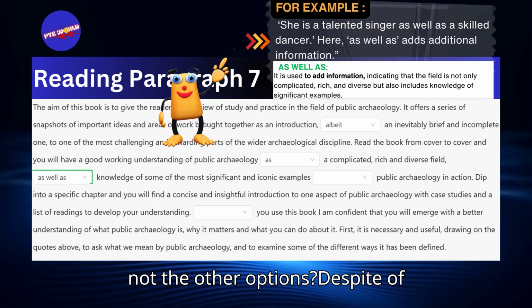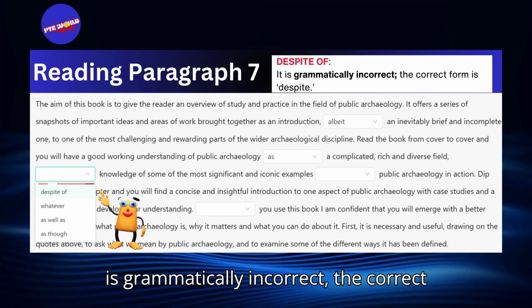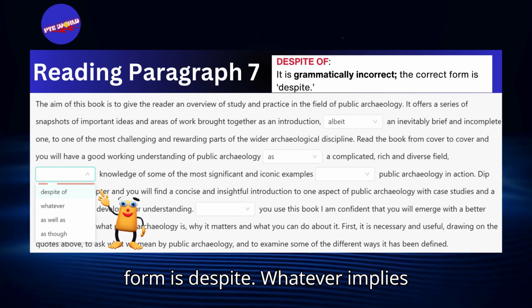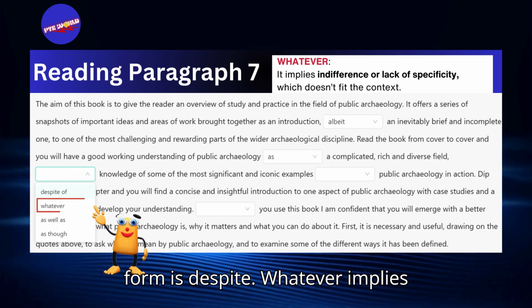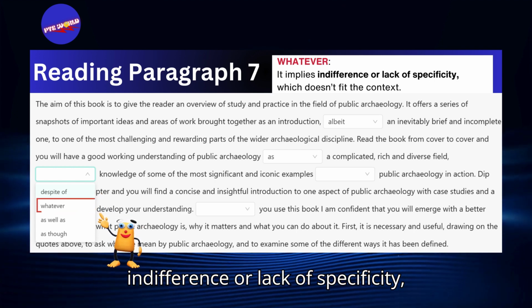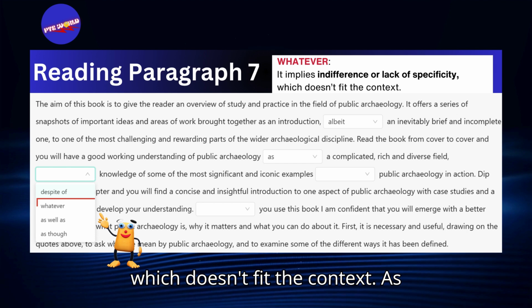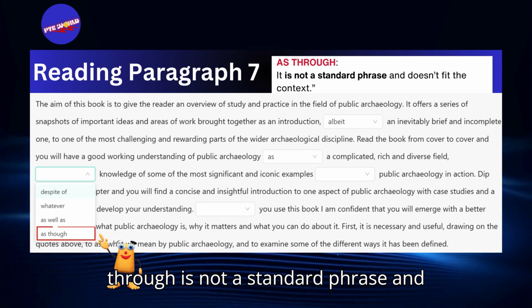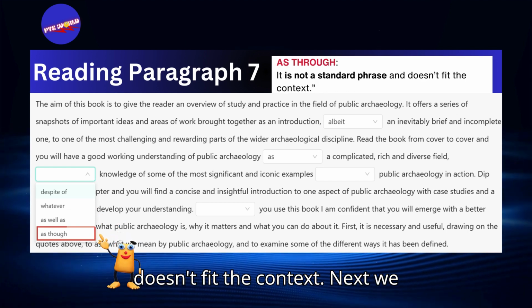Why not the other options? Despite of is grammatically incorrect, the correct form is despite. Whatever implies indifference or lack of specificity, which doesn't fit the context. As through is not a standard phrase and doesn't fit the context.